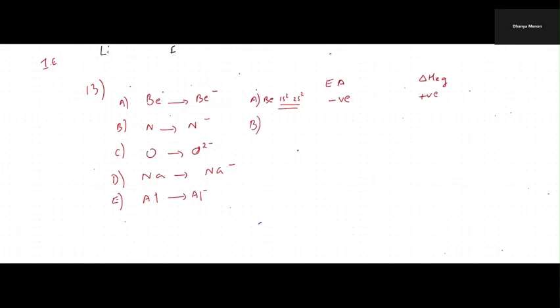Now, second one is nitrogen. Nitrogen is 1s2, 2s2, 2p3. Again, this is already stable, half filled. So electron affinity is negative. Adding more electrons is difficult, right? Then question number C, that is the third reaction, is oxygen. It is 1s2, 2s2, 2p4.